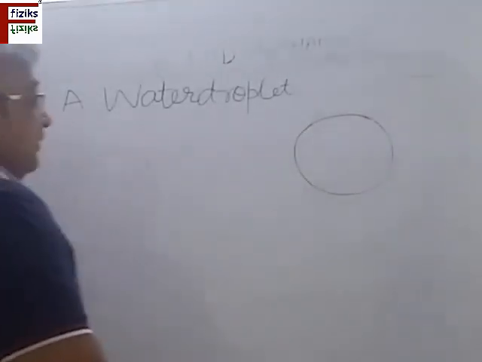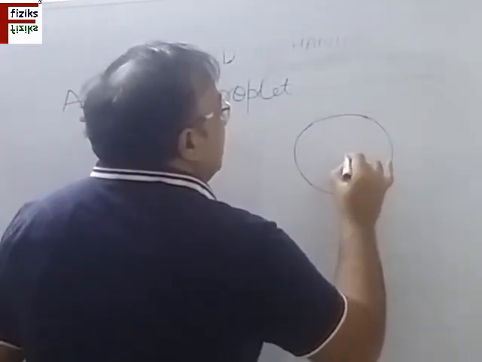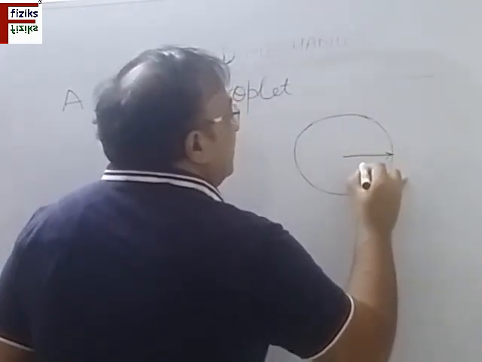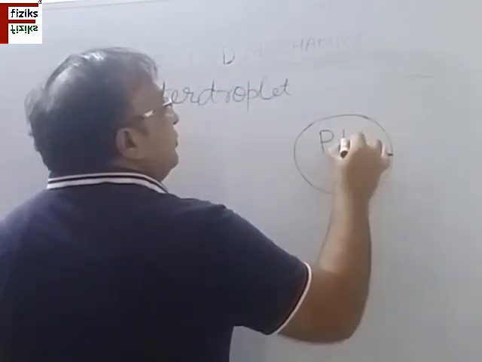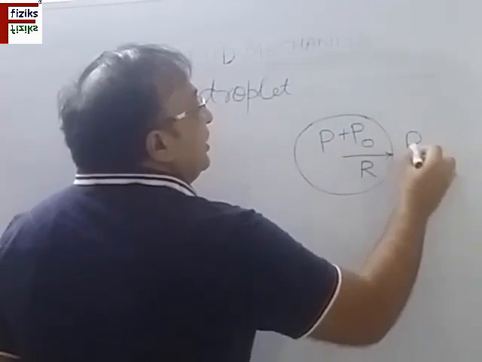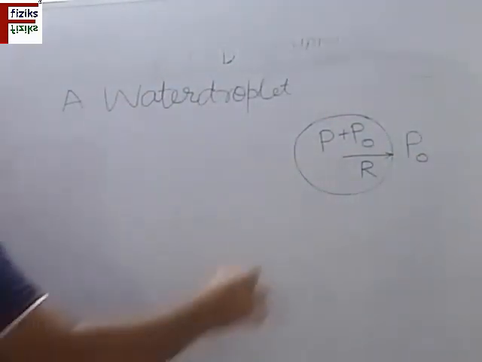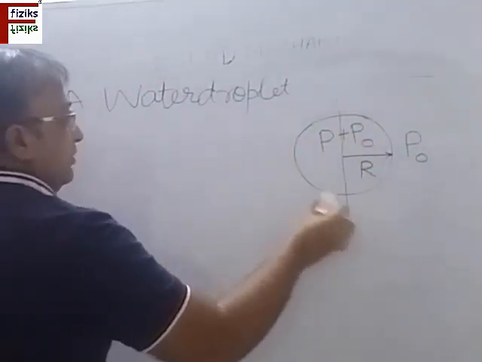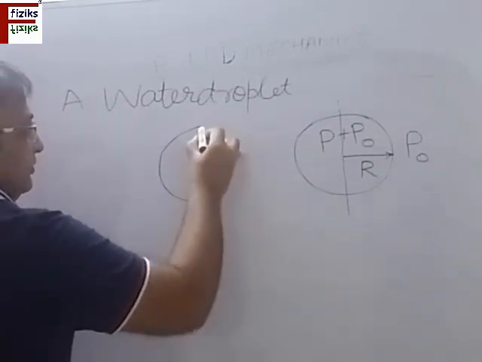Now also what we do here is, this is a water droplet of radius say r, and again we assume the excess pressure here is P. So the inside pressure is P plus P0, where P0 is atmospheric pressure, and the outside pressure is P0. Again we take half of this, cut along the diameter, and consider the forces acting on it.